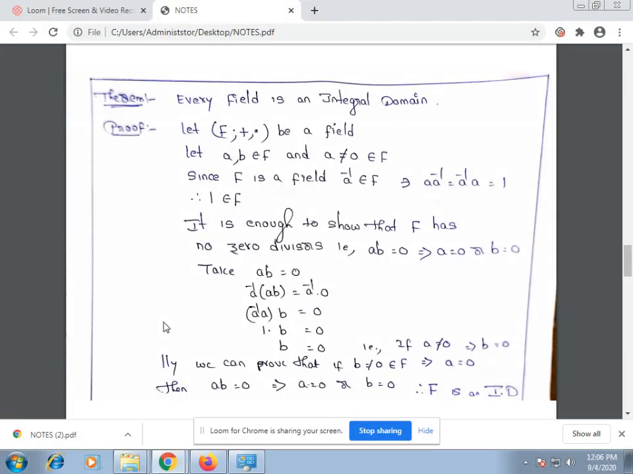Here, if a is not equal to 0, we get b is equal to 0. Similarly, we can prove that if b is not equal to 0, it implies a is equal to 0. That means if ab = 0, it implies either a = 0 or b = 0. That is, the without zero divisors condition is satisfied. So finally, we can see that every field is an integral domain.